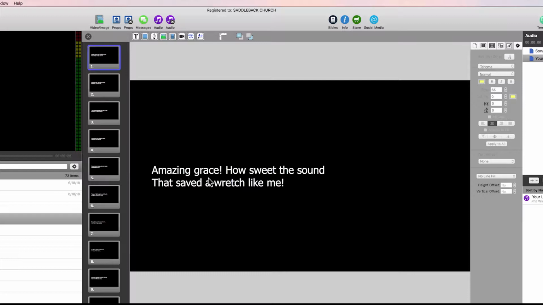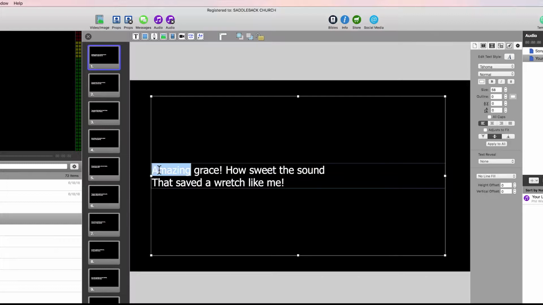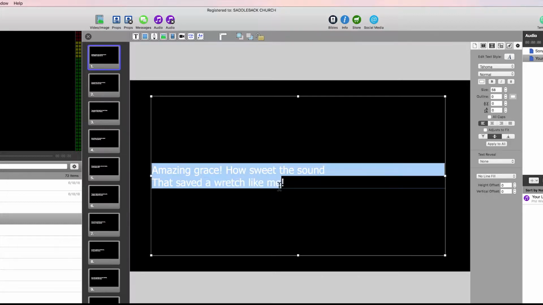So let's start to make those changes. And that's done over on the right over here. So make sure the letter A tab has been selected. And let's select our text. So mouse click and drag to select the text.